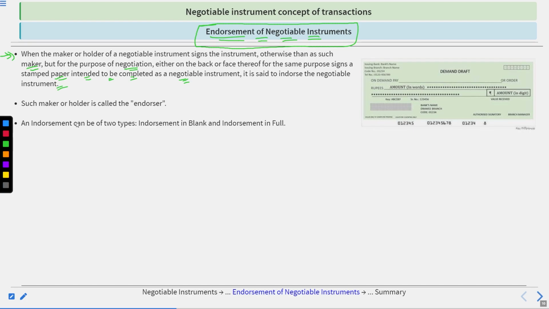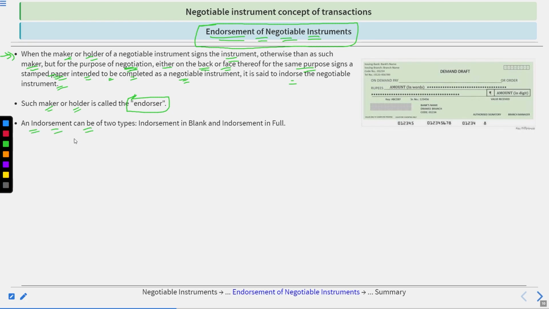Which means the maker or holder is called the endorser, who is liable to fulfill it. Again, just repeat it. The maker or holder of a negotiable instrument signs the instrument for the purpose of negotiation, whether on the face or the back of the instrument, with the same purpose, with stamp paper, to complete it as a negotiable instrument, then it is known as the endorsing of the negotiable instrument.